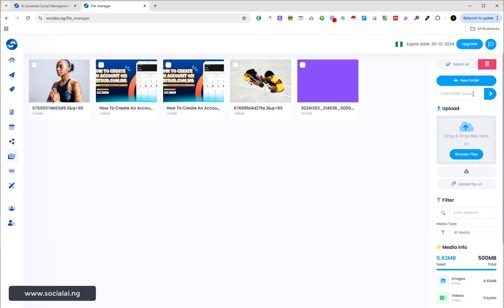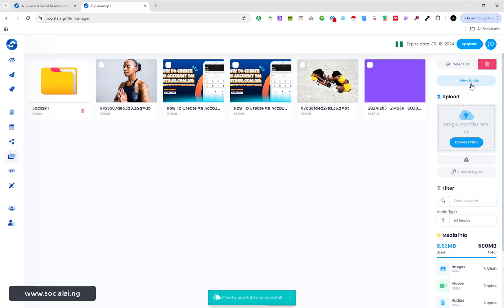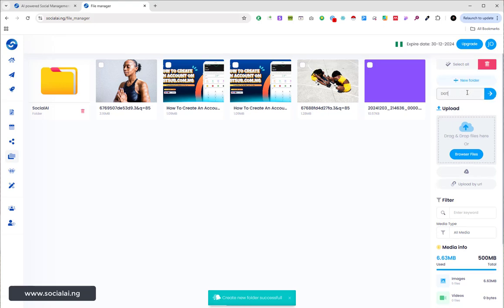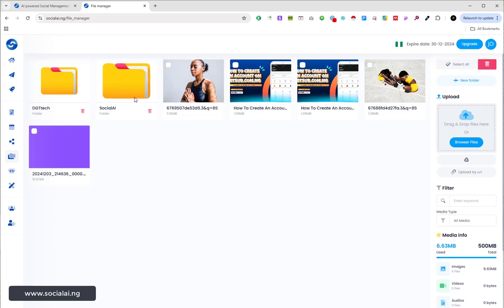You can also create folder. Let me say I have different businesses I'm managing. Let me use one for social AI, a folder for social AI. Let me have another folder for DGT Tech. You can see how wonderful this is. So I can even decide to move the contents, right, that are for DGT Tech into DGT Tech folder, contents that are for social AI into social AI folder, and so on and so forth. That is how wonderful that is.